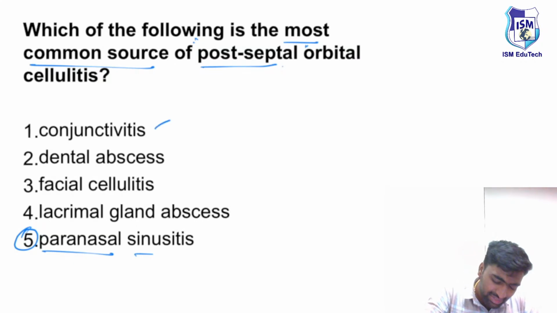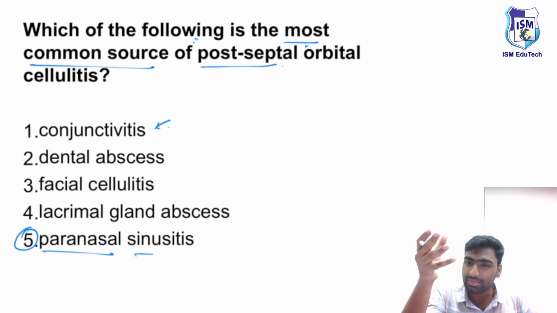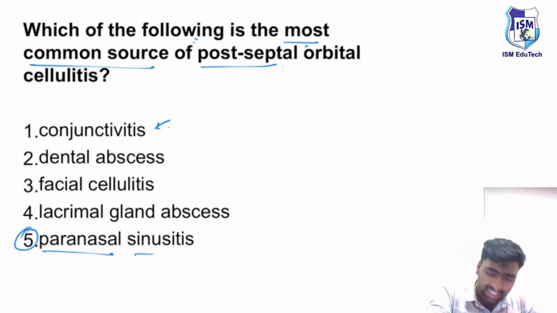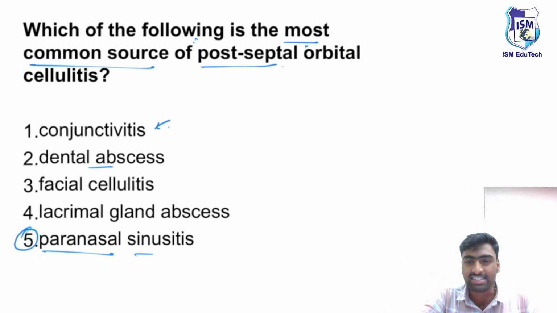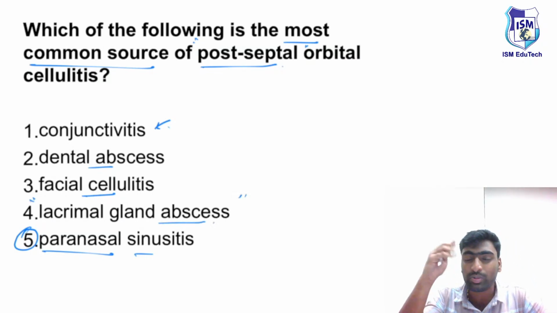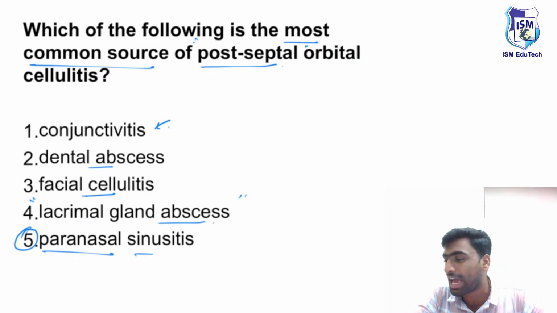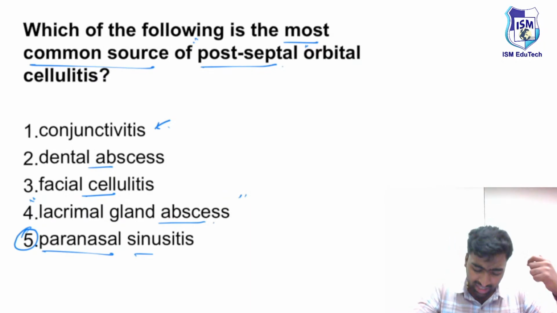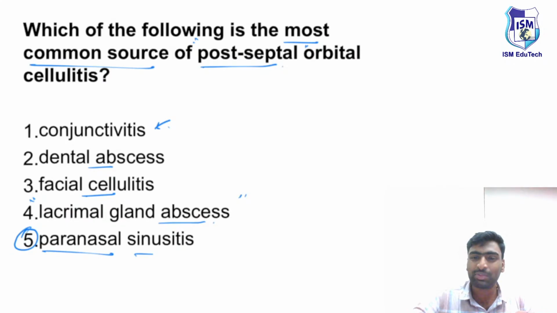Whereas with conjunctivitis, if there is just a conjunctivitis, sometimes in rare conditions, in the immunocompromised, it can come inside. Fine. Next one, in the case of dental abscess, there is a chance of hematogenous spread, there will be less chance, but in medicine it can happen, fine. Next one is the facial cellulitis. Next one is the lacrimal gland abscess, and we know the lacrimal gland is also in close proximity, it can happen, but very rarely compared to sinusitis, because there are many more cases of sinusitis. So the most common cause is the paranasal sinusitis.